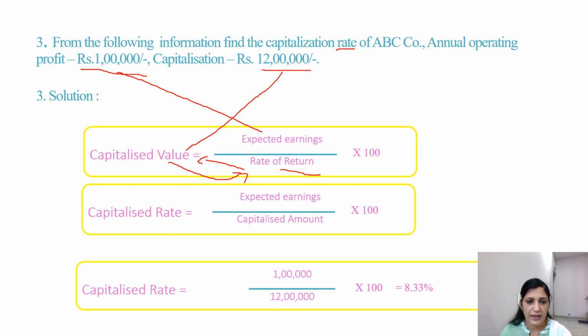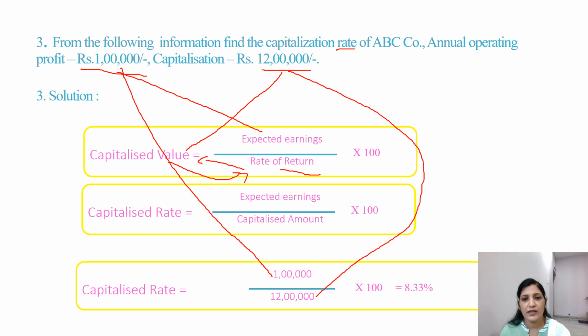So now capitalized rate is equal to expected earning, which is 1 lakh, divided by the capitalized amount, that is 12 lakhs, into 100. What will we get? 8.33%. This is the rate of return. That is, capitalized rate is equal to 8.33%. Clear about this? Okay, we'll go for the next problem.